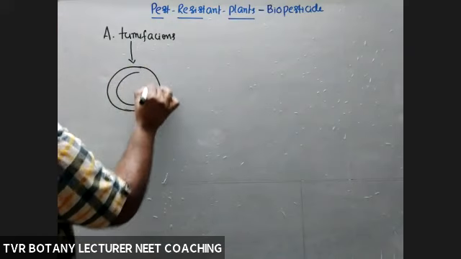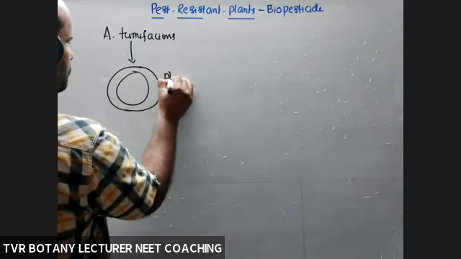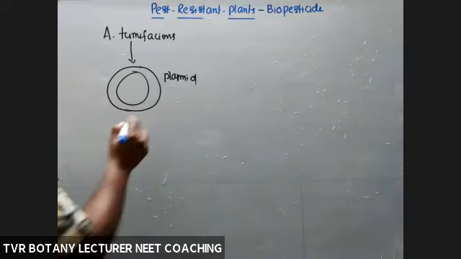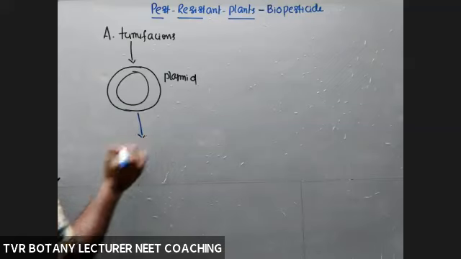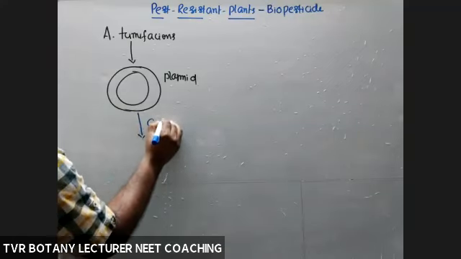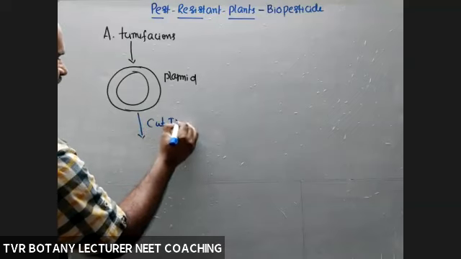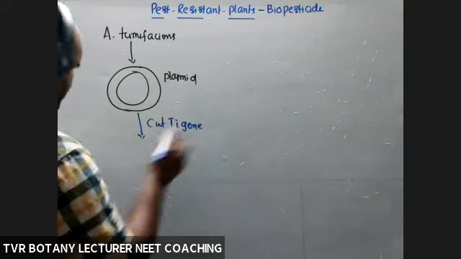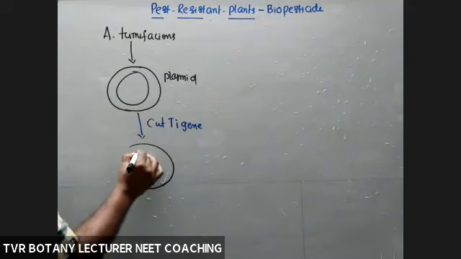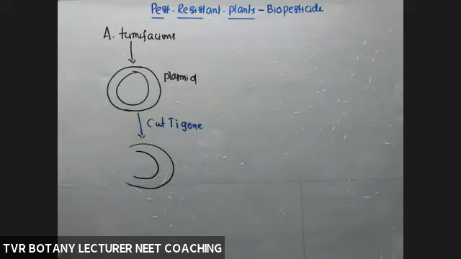This is a plasmid. And that plasmid was cut in the area where the Ti gene is present. Cut the Ti gene. Now this plasmid is without Ti, and this is a desirable gene.